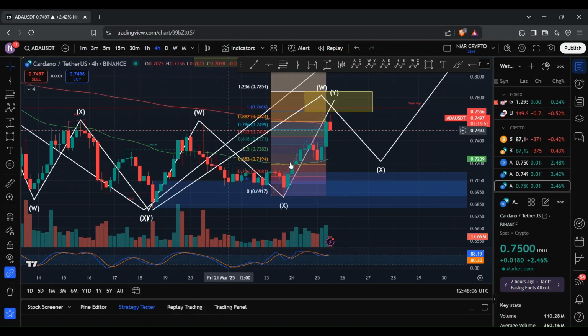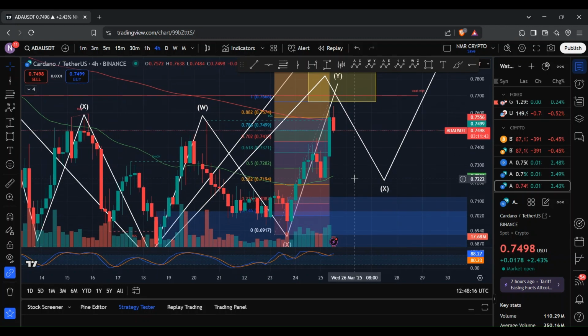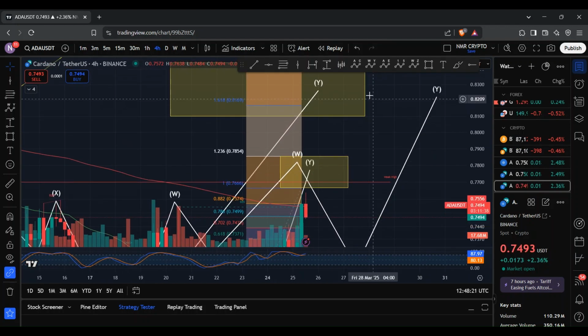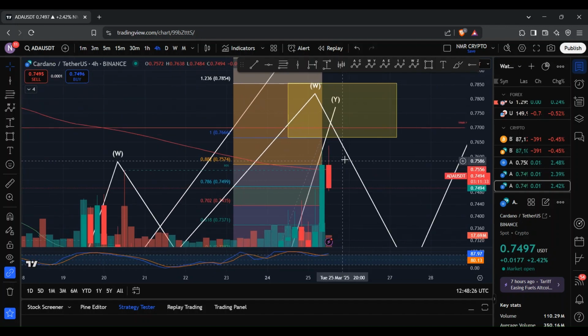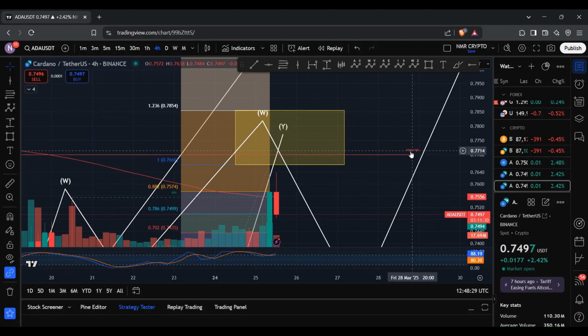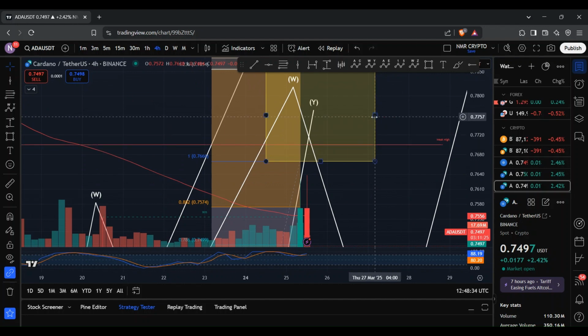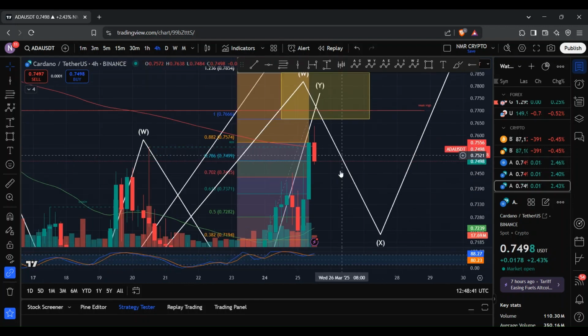And so the 4-hour chart, given that the stochastic RSI is indicating that we are within the overbought conditions, if we do see a retracement to the downside, then again, ideally, I'd like to see ADA find support at the 50 EMA and then continue to see a bounce to the upside, where we then reach this zone here. Now, what's also interesting to note is that Smart Money Concept is indicating that we have a weak high at 77 cents. And so if we do see ADA push through towards this region here, then ideally I'd like to see ADA push through that 77 cent mark, which would make us ultra bullish.